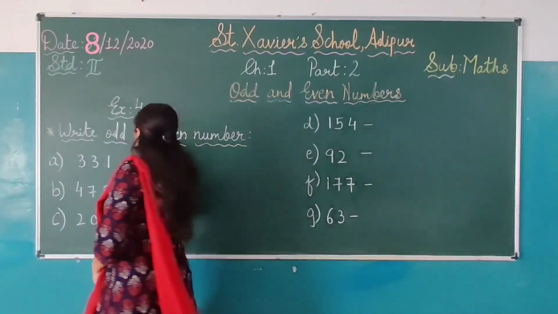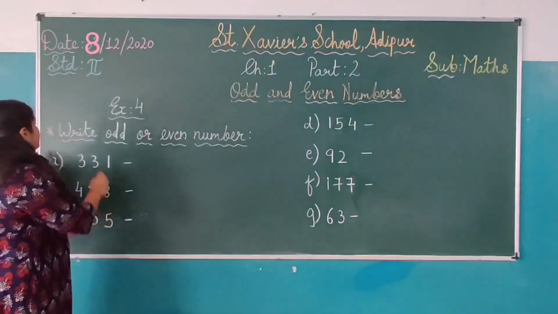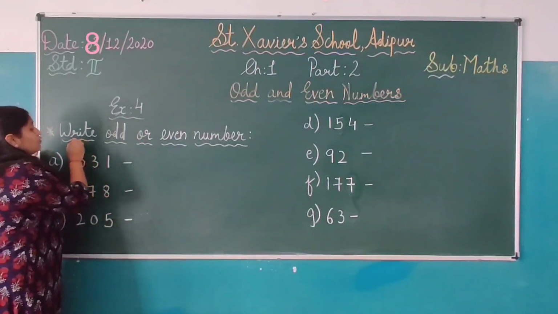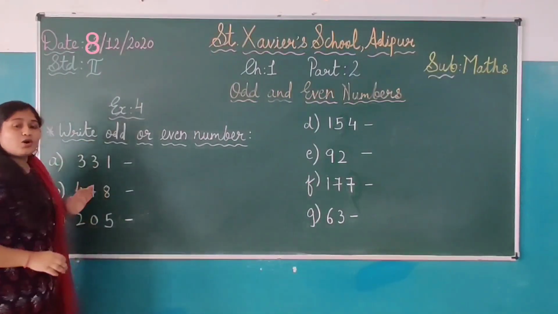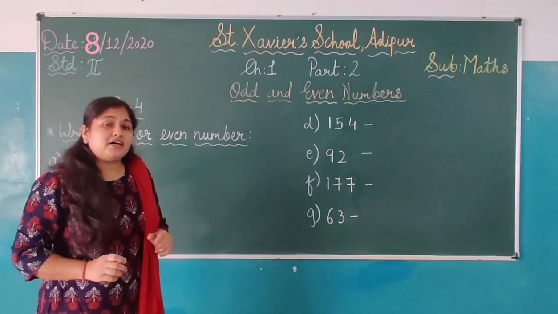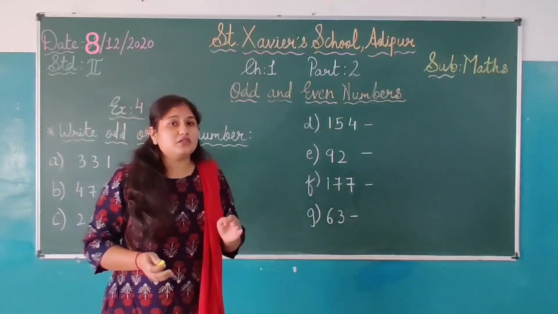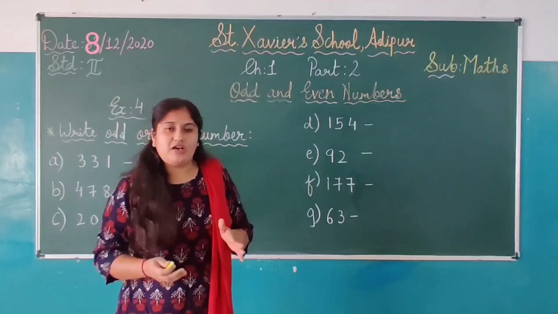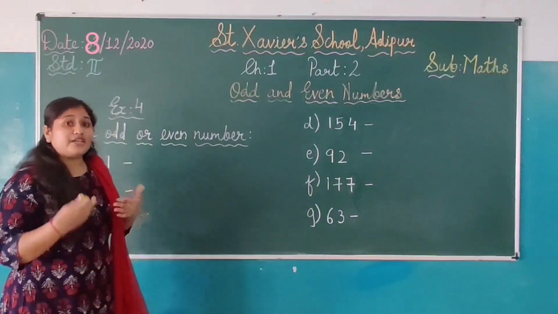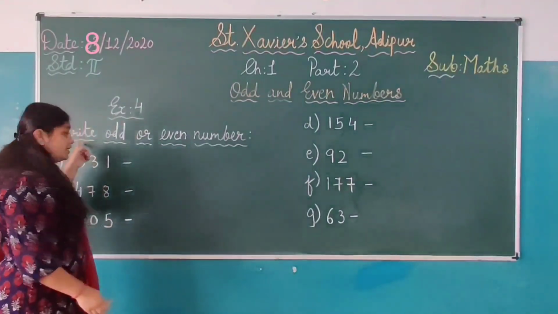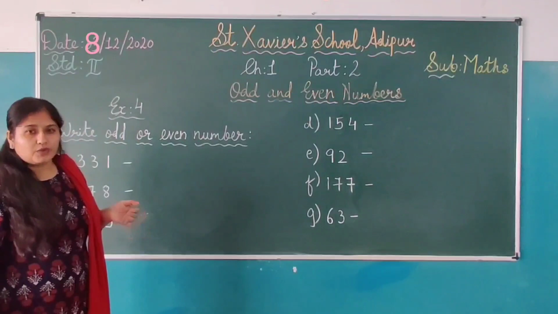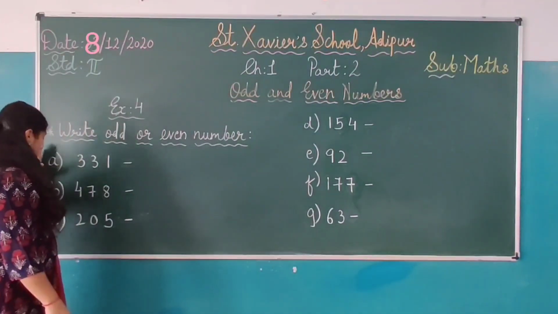Now here in the exercise 4, right? What is the heading? Write all even number. What we have to do? We have to write down whether the number is odd or even number. Students, in the exercise 1 and exercise 3, हमने क्या किया था? हमने सर्कल किया था. We have circled the odd number, and in the exercise 3 we have circled the even number. Now here we don't have to circle any number. We have to mention, हमें लिखना है, right? We have to write down कि whether these numbers are odd number or even number. Okay. So let's start. Now here the A.